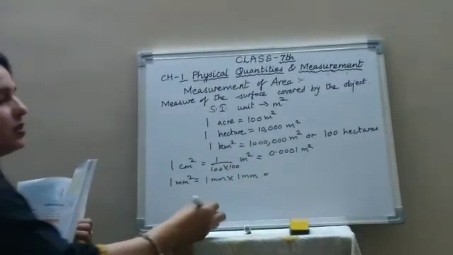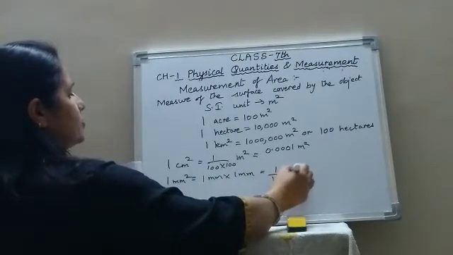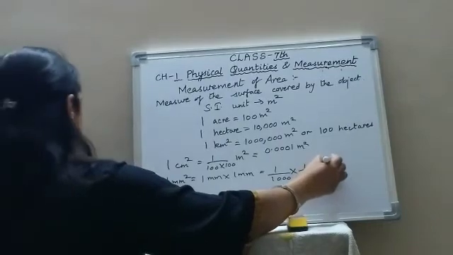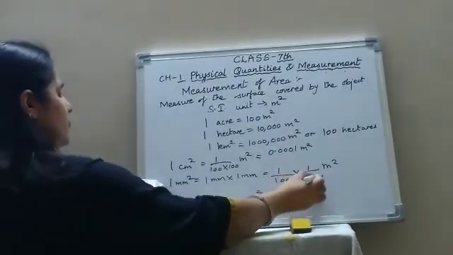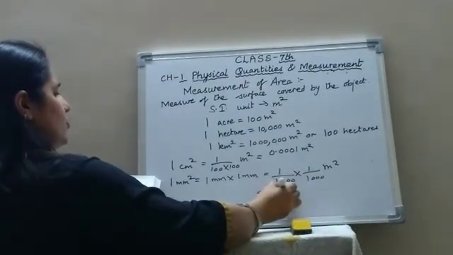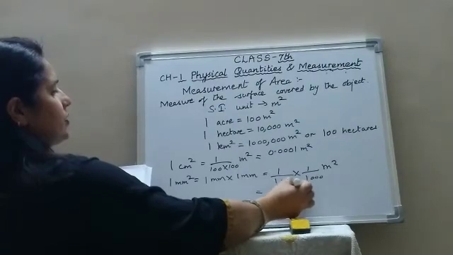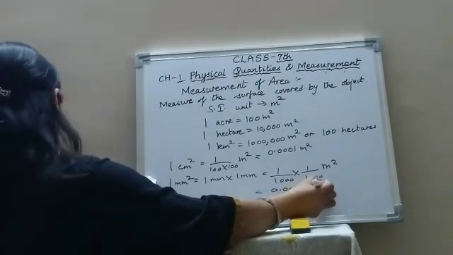And 1 millimeter, how many meters? 1 upon 1000 into 1 upon 1000 square meter. So total how many zeros? 1, 2, 3, 4, 5, 6. So 0.000001 square meter, that means 5 zeros and then 1, square meter.